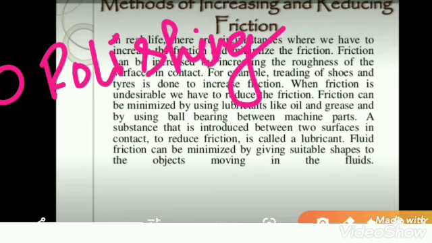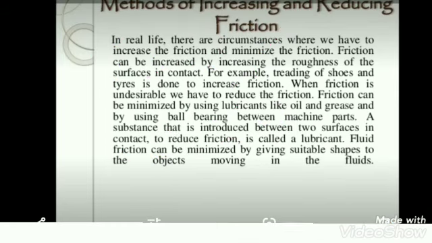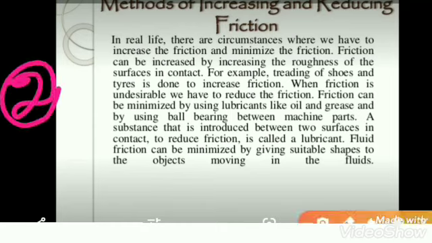By polishing a surface we minimize its irregularities and make it smooth so that friction decreases. So this is the first technique to reduce the friction. Second technique is lubricating.